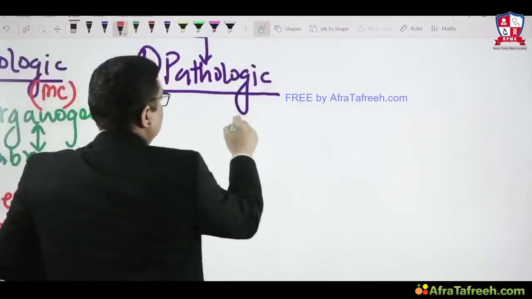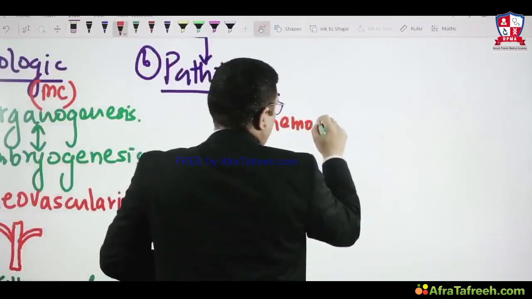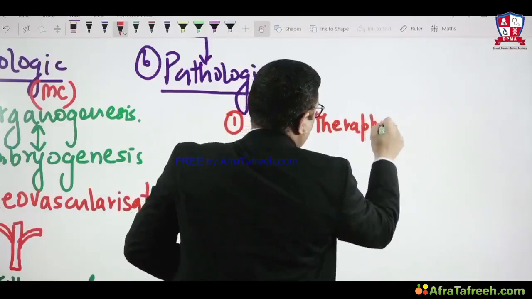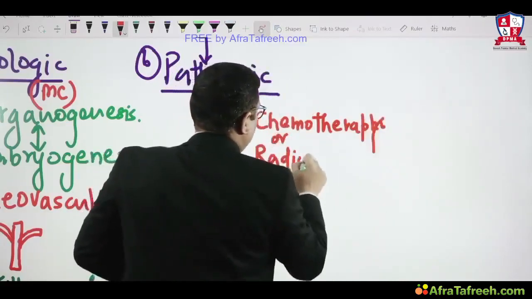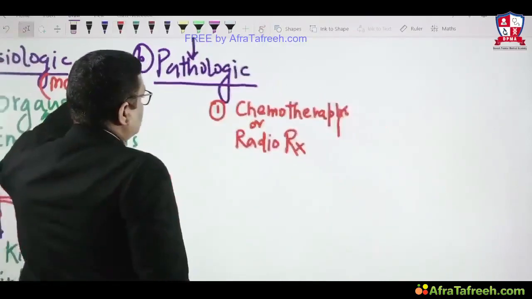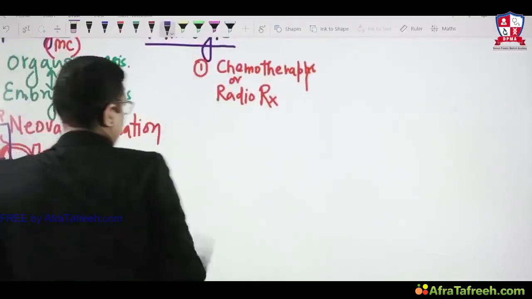Pathologic examples of apoptosis, number one: whenever we give chemotherapy or radiotherapy to a cell, it will induce both apoptosis and necrosis.